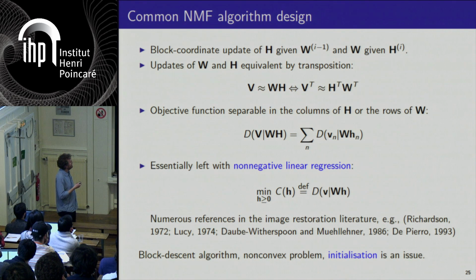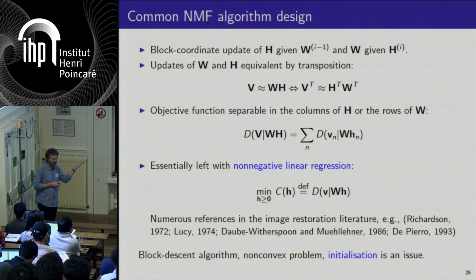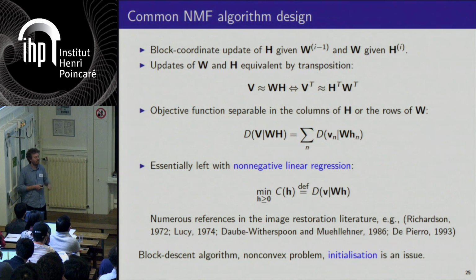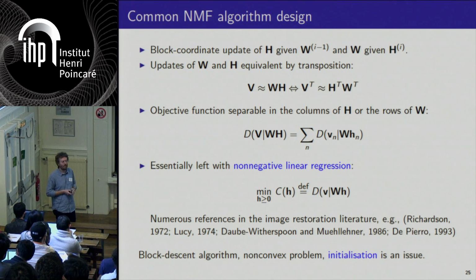And again, I stress that this is a non-convex problem, and so initialization is an issue. And for all the results I will show later, we basically do random starts from many initialization points and pick up the solution that leads to the smallest objective function value.